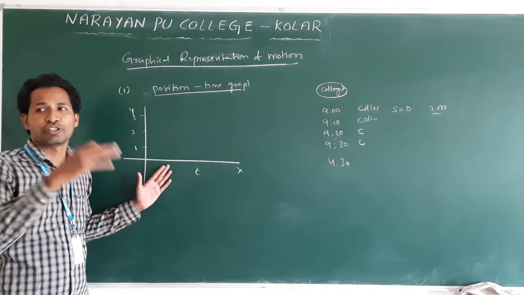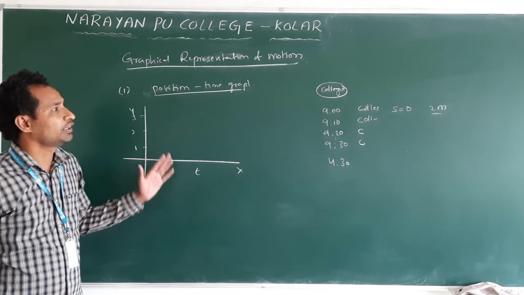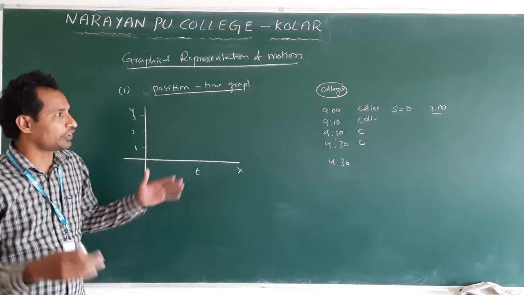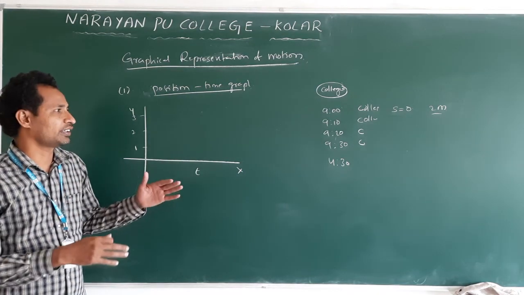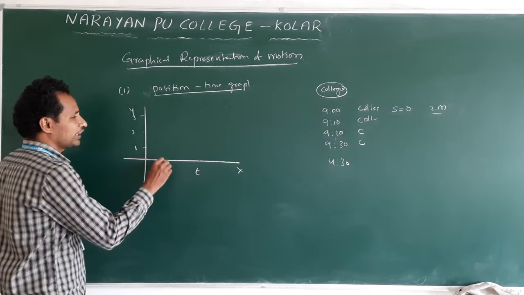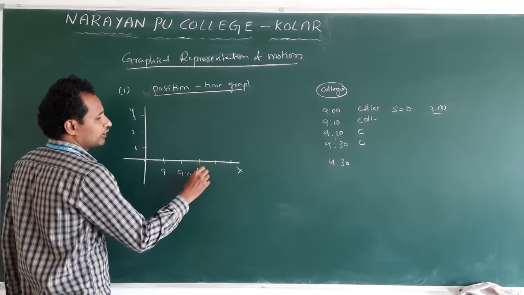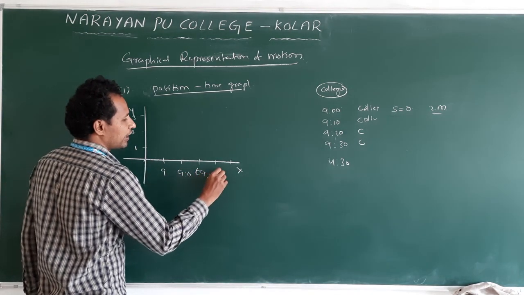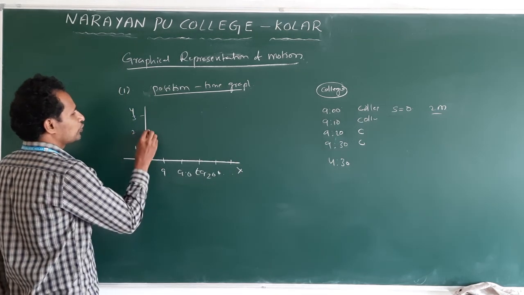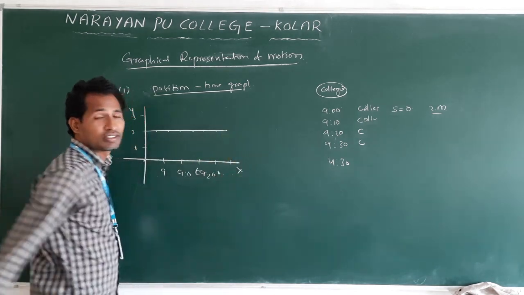At 9 o'clock, 2 meters away. 9:10, 2 meters away. 9:20, 2 meters away. 9:30, 2 meters away. Till 4:30, 2 meters away. If you take time on this axis, let us say 0, 9 o'clock, 9:10, 9:20, 9:30, at uniform intervals of 10, 10, 10, 10, you are at 2 meters, like this.